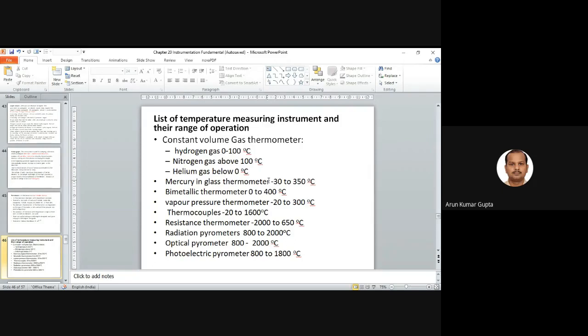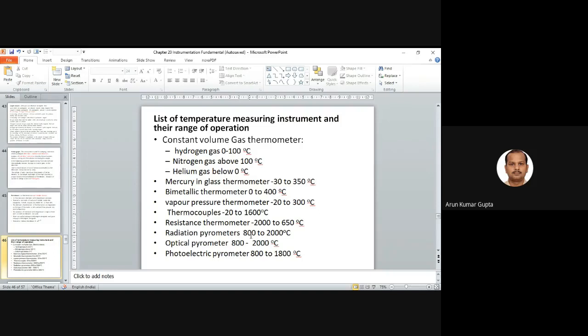Mercury in glass thermometer ranges from minus 30 to 350. Bimetallic thermometer 0 to 400. Vapor pressure thermometer minus 20 to 300. Thermocouples minus 20 to 1600. That's why thermocouples are widely used in major applications. Resistance thermometer minus 200 to 650.